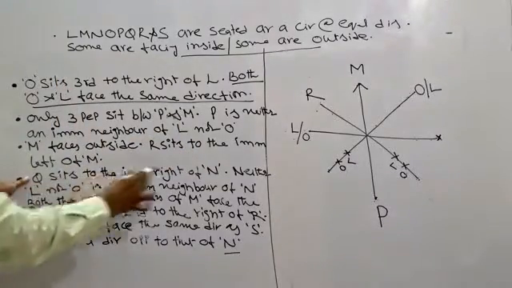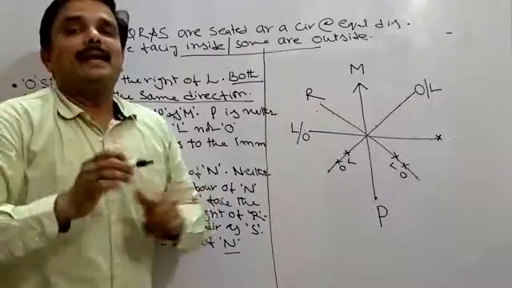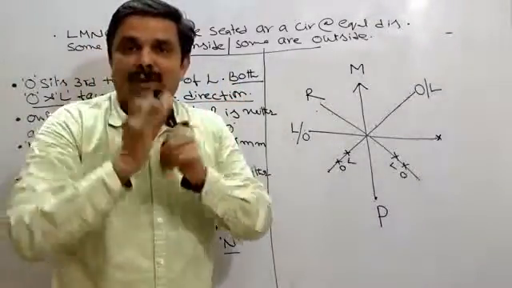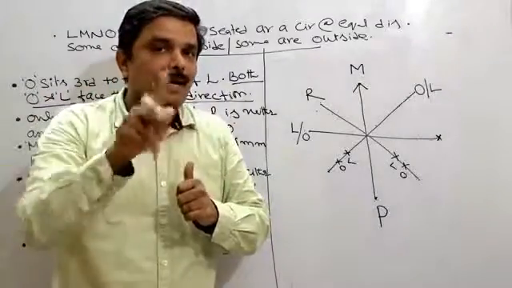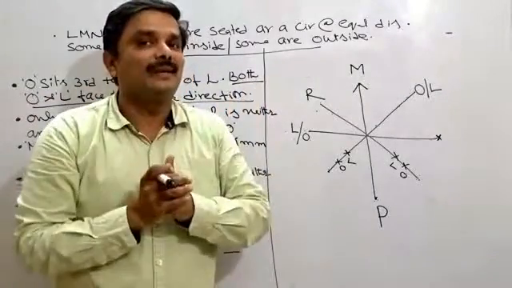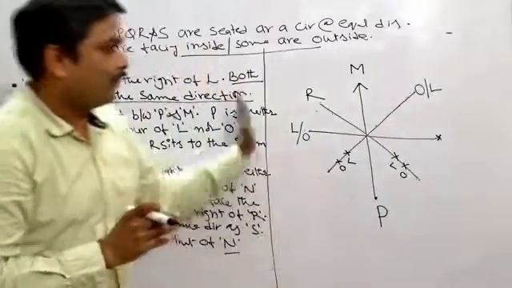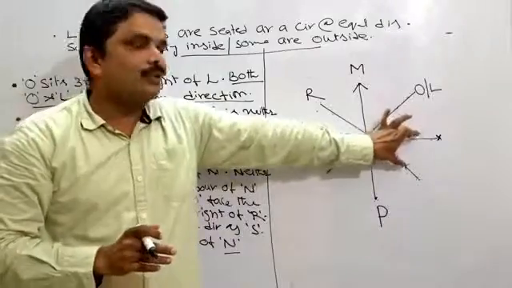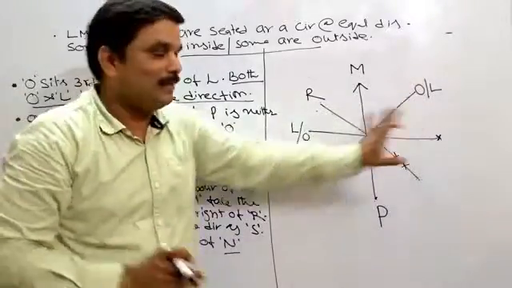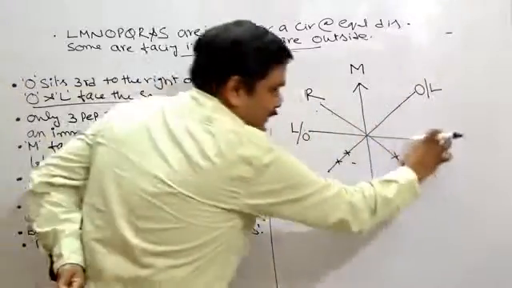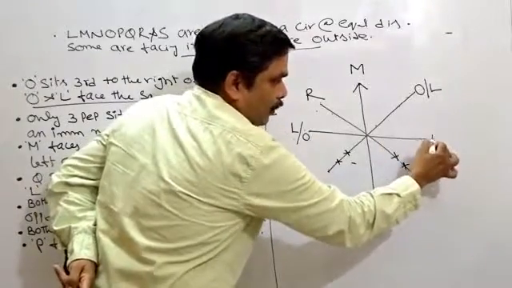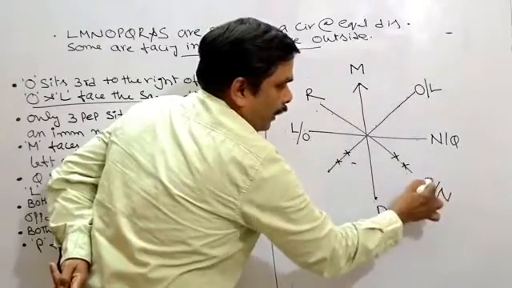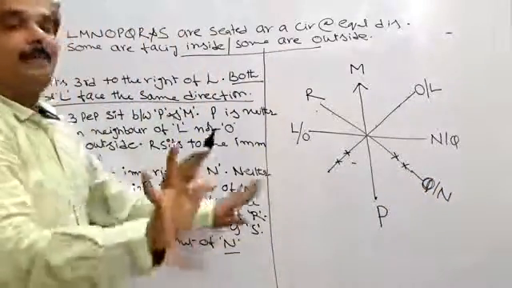Q sits to the immediate right of N. Another important clue here. Q sits immediate right of N. What's the meaning of that one? Q and N should be neighbors to each other, right? So where is the possibility for neighbors to each other? Neighbors means only these 2 places are left out. Means these 2 places must be given to N or Q. Now it is Q or N. I don't have any other place for that.